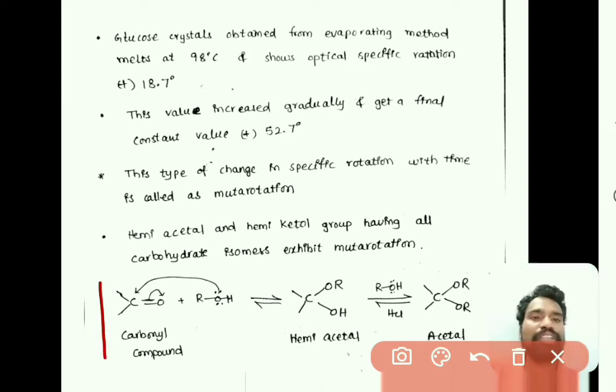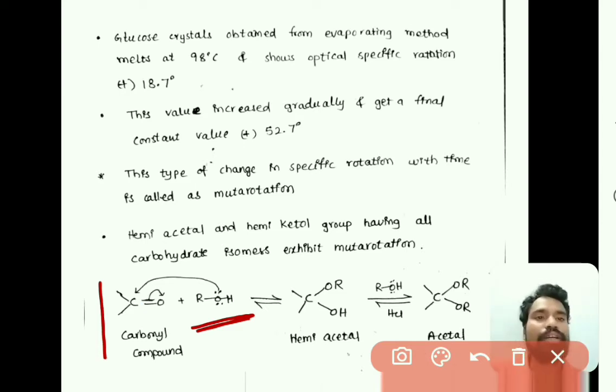For example, if it is an aldehyde, and this aldehyde reacts with an alcohol, that is ROH, what will happen? The O has an electron pair, so it will attack the carbonyl carbon, right?